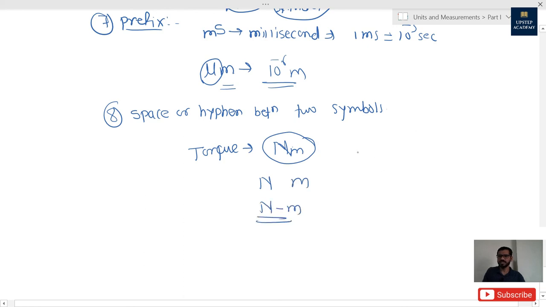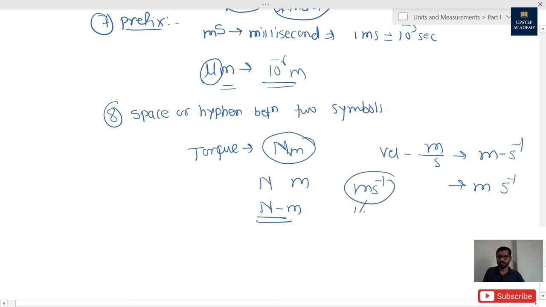One more example I can take, velocity, meter per second. I should write it like meter hyphen second raised to minus 1, or meter space second raised to minus 1. I should not write it as meter second raised to minus 1. It will look like milliseconds.